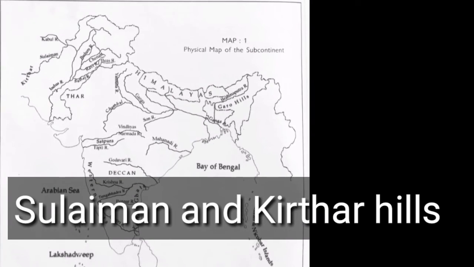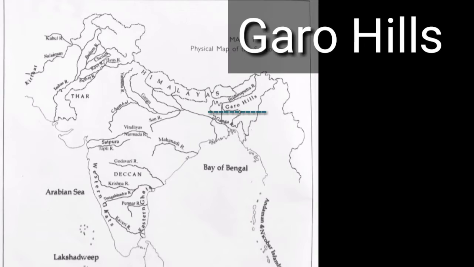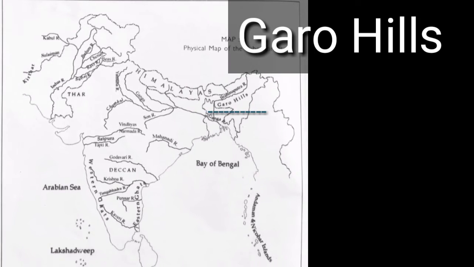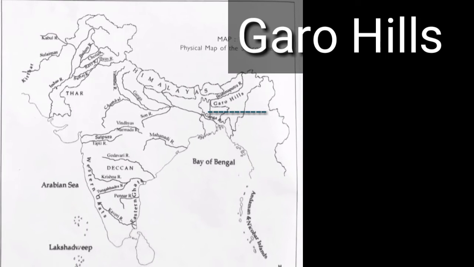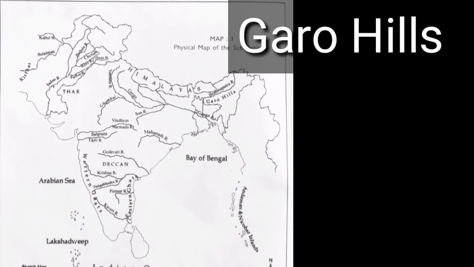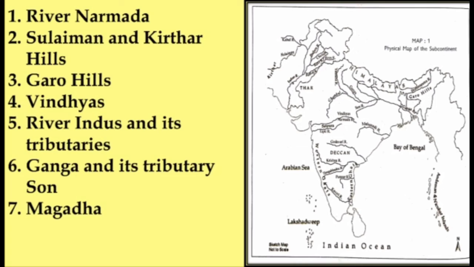Now point 3. Here you can find Garo Hills. Where is it located? Here you see in the Seven Sisters area, just above the arm of Bangladesh, right? So this is Garo Hills. As well, find out Vindhya Mountain in the central part of India.